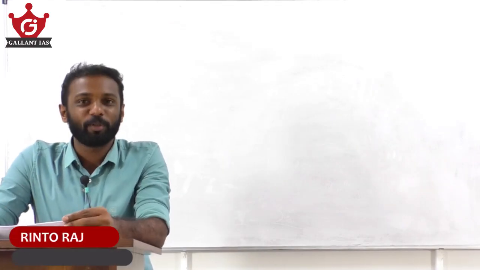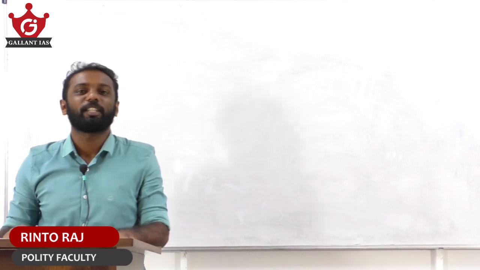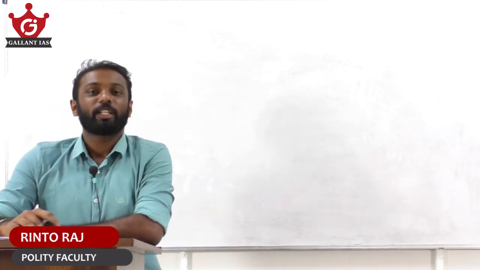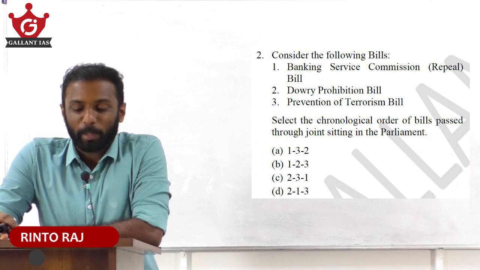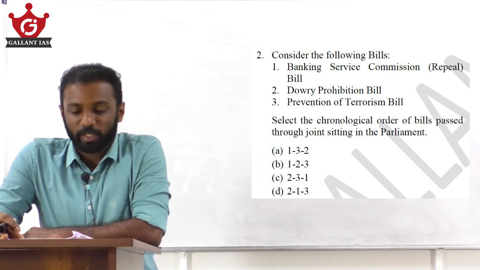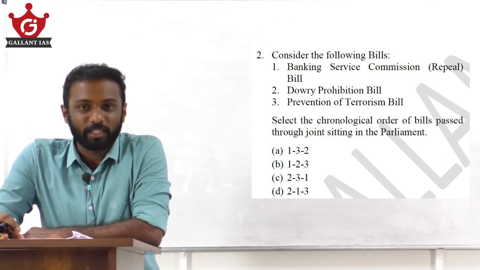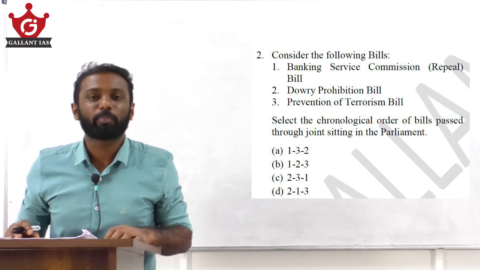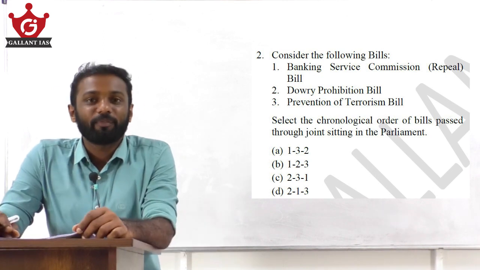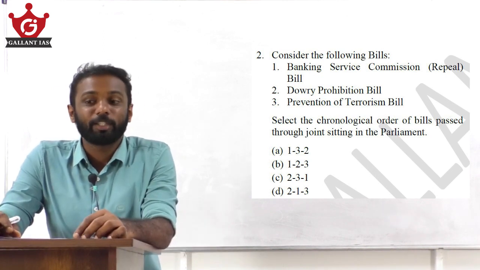So today in this video, let's discuss some of the questions asked in our challenger test. Take question number 2. Consider the following bills: Banking Service Commission Repeal Bill, Dowry Prohibition Bill, Prevention of Terrorism Bill. Select the chronological order of bills passed through joint sitting in the Parliament. So the question is regarding the various bills passed by the Parliament through a joint sitting.